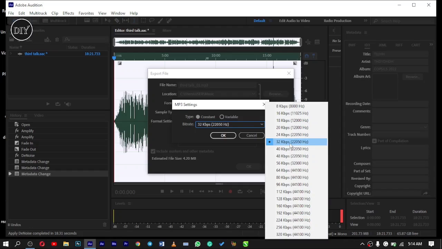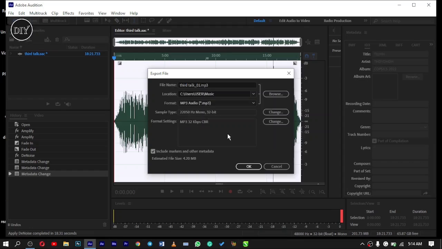But if it's real music that is rich, you can't take less than 128 because of all the different beats that will be involved. All right, so you choose your bit rate and you click on OK.